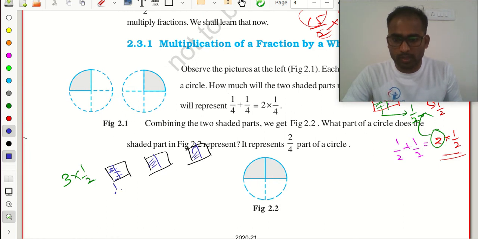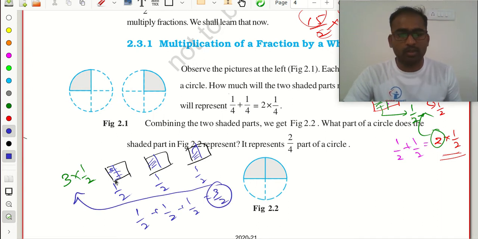So this is 1 by 2, 1 by 2, 1 by 2. So 1 by 2 plus 1 by 2 plus 1 by 2 is how much? 3 by 2. This 3 by 2 and this 3 by 2 are equal only, na?